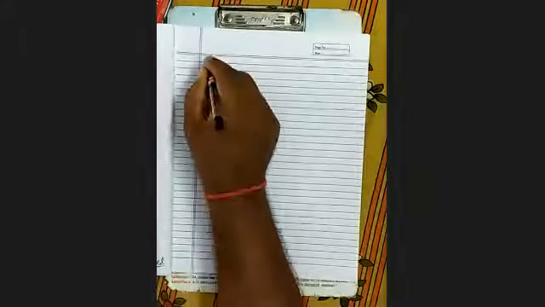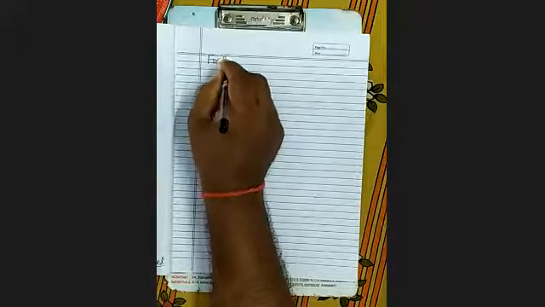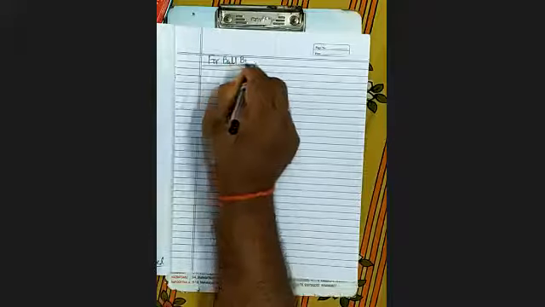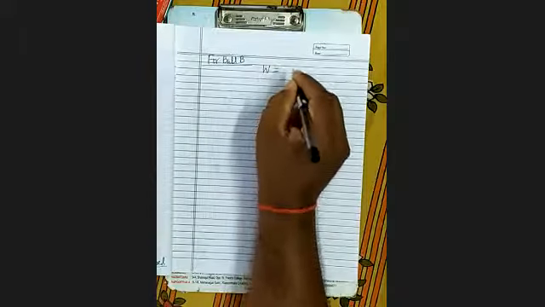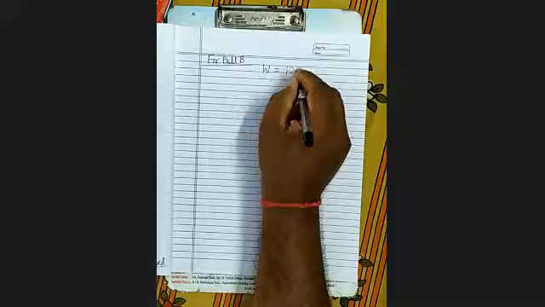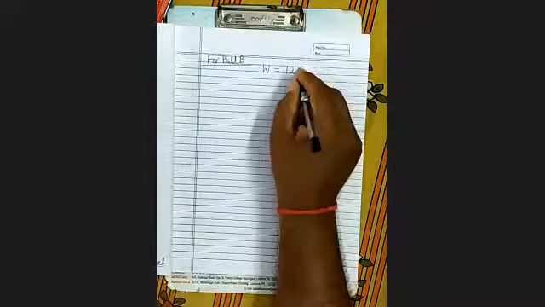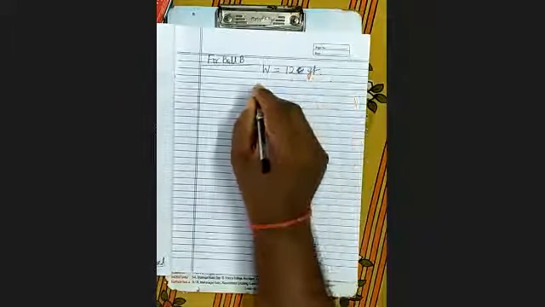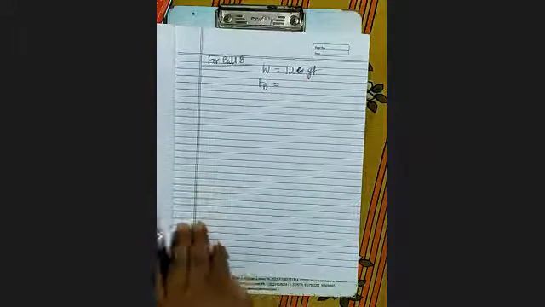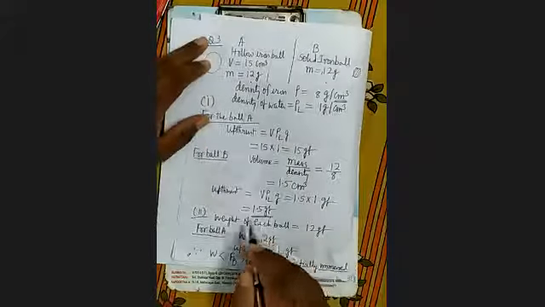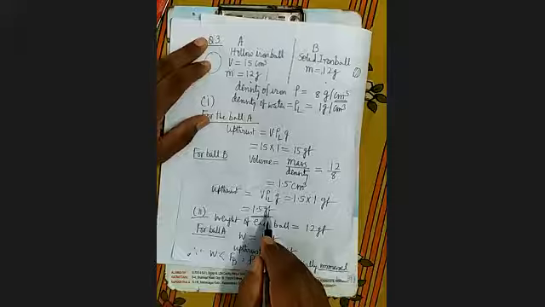Now you can see here for ball B. For the ball B. It's clear? So you can see here weight equals 12 gf, 12 gram force. And what is upthrust? It is only 1.5 gram force. You can see here. Upthrust is how much? 1.5 gram force. It's clear?